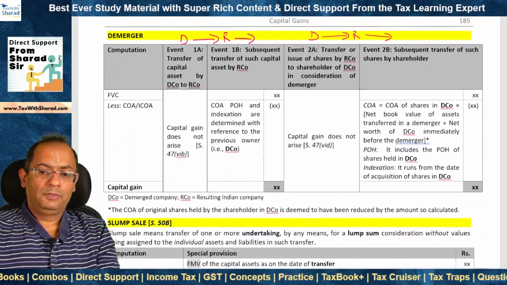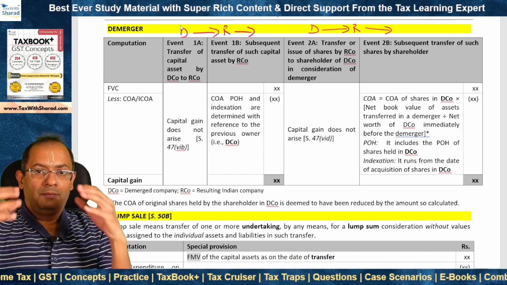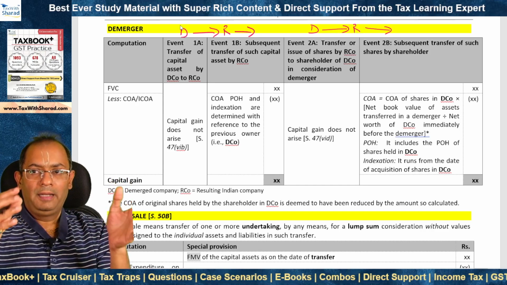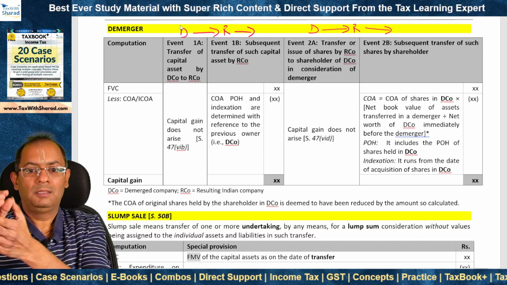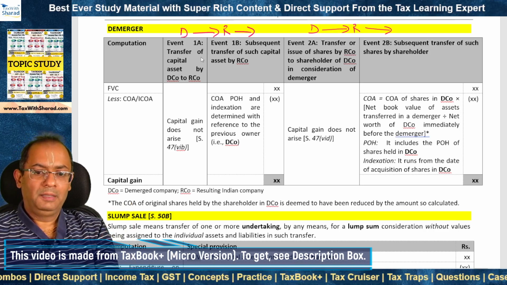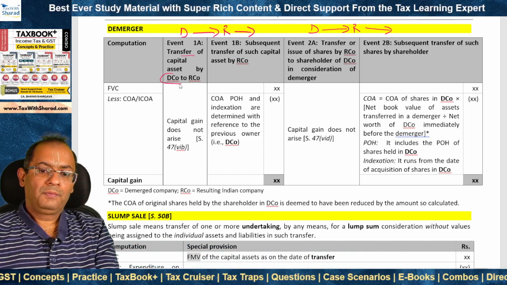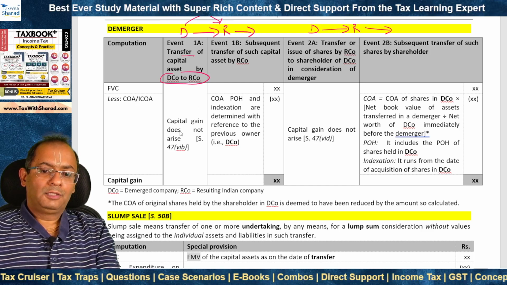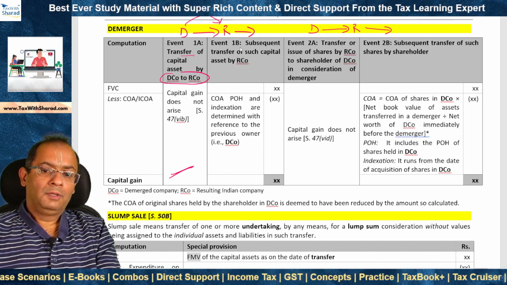Now we look at the case of a demerger. In a demerger, a company is demerged. In other words, visualize it as if the company is split into two parts, right? The part that is split is the demerged company, and what is formed is the resulting company. So in the case of demerger, there is a transfer of capital asset by the demerged company to the resulting company, and this is not liable to capital gain. Capital gain doesn't arise. In this case, it is specifically exempt.